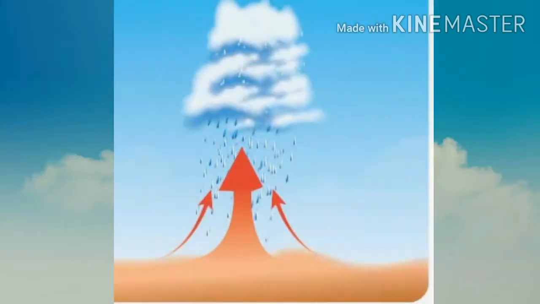How is cyclonic rainfall occurring? Air from the surrounding regions comes towards the center of the cyclone and starts moving upward. As it moves upward, condensation will occur, then it will precipitate in the form of rainfall. This type of rainfall is known as cyclonic rainfall.